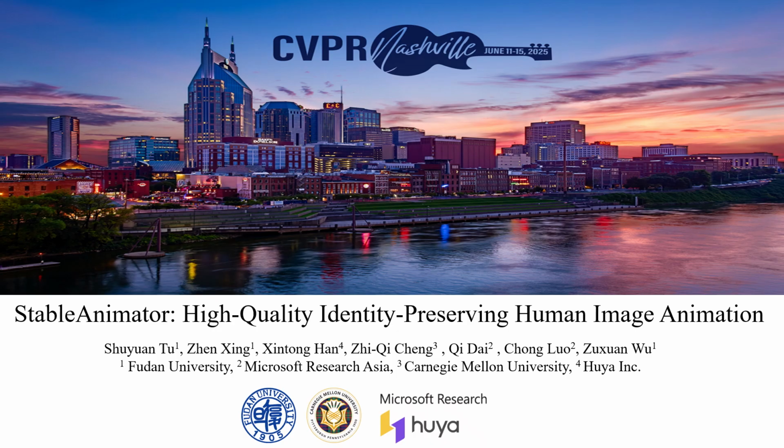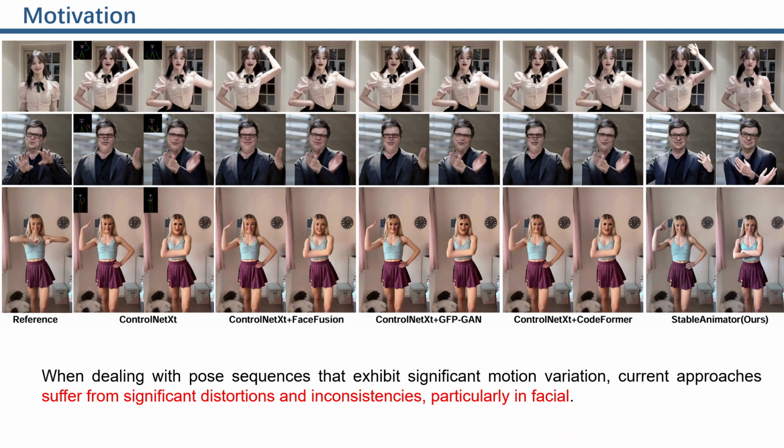Our motivation is that when dealing with pose sequences that exhibit significant motion variation, current approaches suffer from significant distortions and inconsistencies, particularly in facial regions, distorting the identity information. To address this issue, a number of approaches explore identity preservation for image generation, yet limited effort has been made for videos.